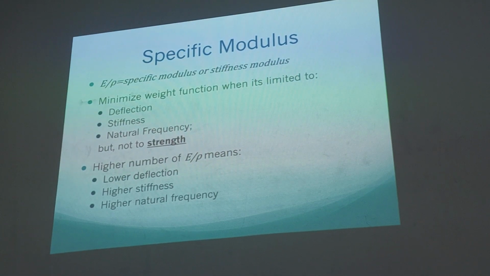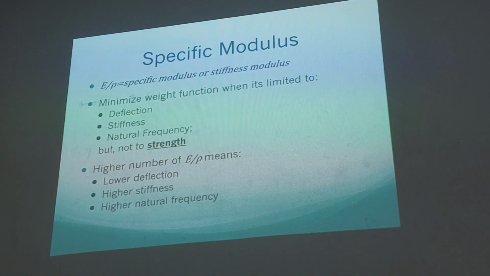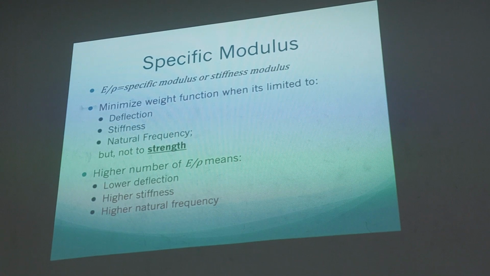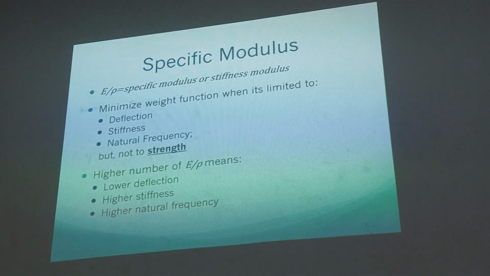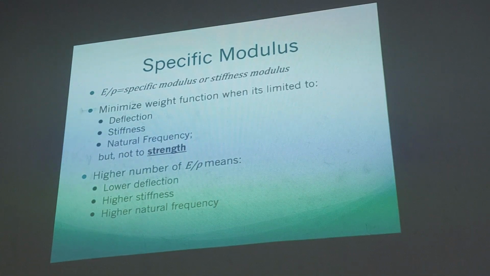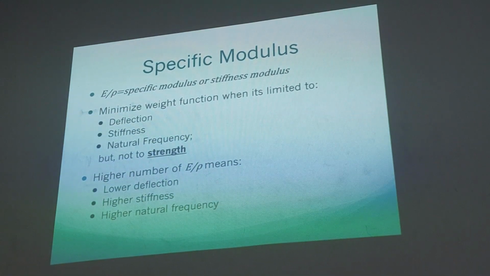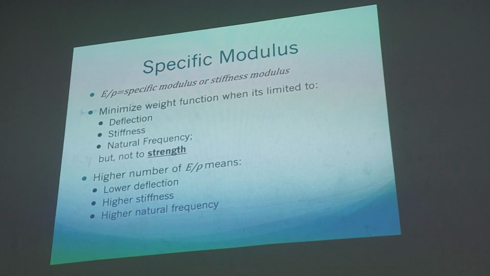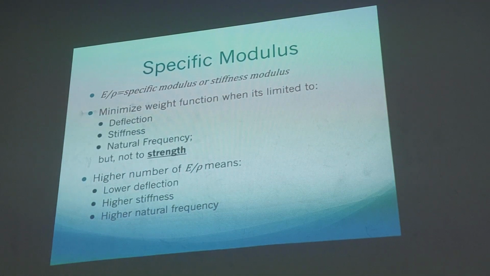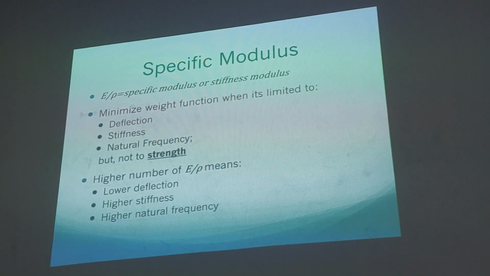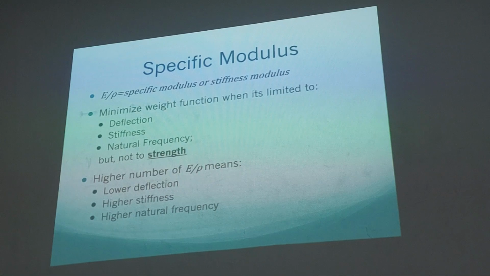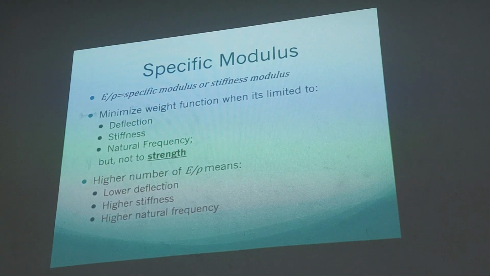Nowadays people tend to want to minimize weight but increase the strength. For example, if you see a Formula One car or MotoGP, they use carbon fiber, very thin, but very strong compared to metal, and also very light.